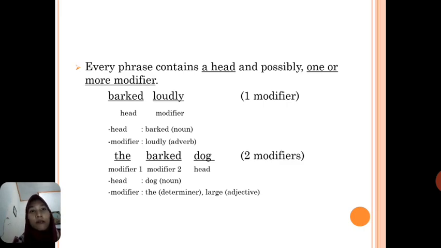Bark loudly. Bark is head, loudly is modifier. The bark dog. The is modifier 1, bark is modifier 2, and dog is the head. Setiap frasa mengandung satu head dan kemungkinan juga mengandung satu atau lebih dari modifier. Bark loudly has one modifier, and the bark dog has two modifiers. Modifier dapat berupa determiner, adjective, adverb, noun, atau apapun kata yang merupakan selain dari head itu sendiri.